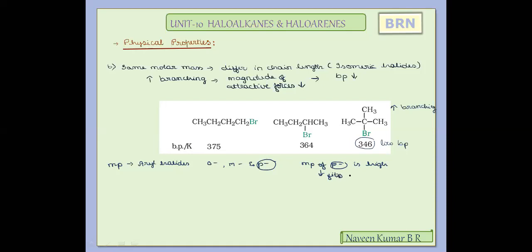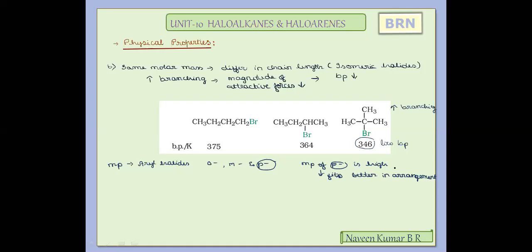They fit better in the crystal arrangement. As a result of this better fit in the arrangement of the lattice points, the para compounds will always have a high melting point when compared to ortho and meta.